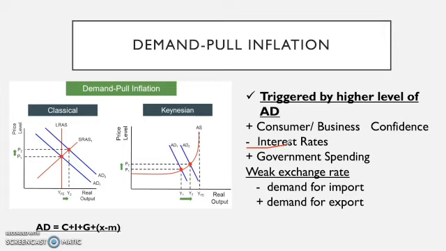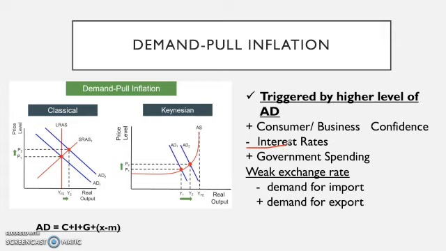And on the side of businesses, if they can borrow money at a lower interest rate, then they're going to do that, because you can borrow more money and invest, since you're going to be spending less on the interest rate.